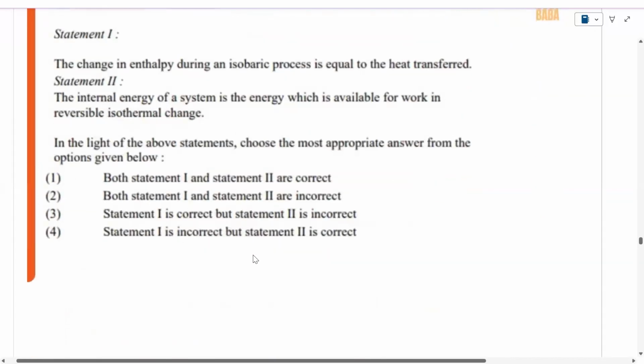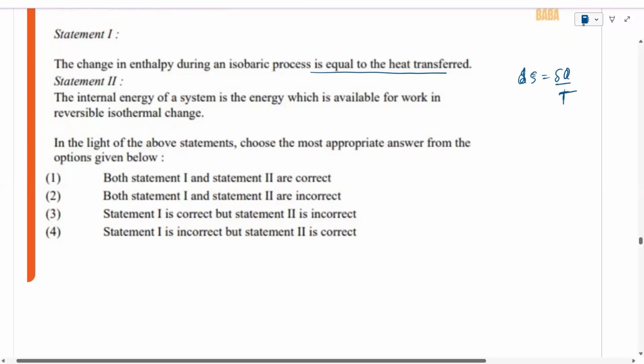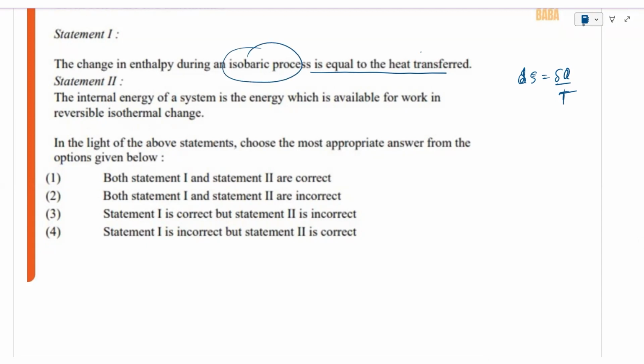Now the enthalpy during the isobaric process is equal to the heat transfer. So enthalpy is equal to... dS is equal to delta Q over T, right? Delta Q over T, right? And in an isobaric process, I think it is not equal to heat transfer. It is equal to heat transfer over the temperature, right? So A is incorrect.